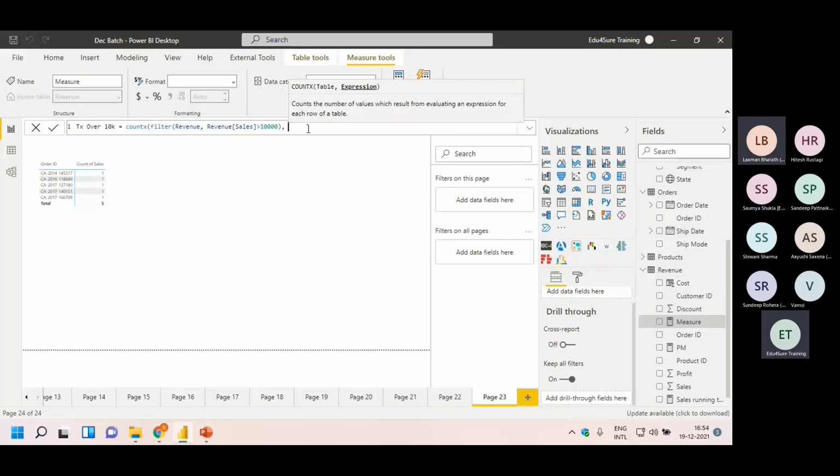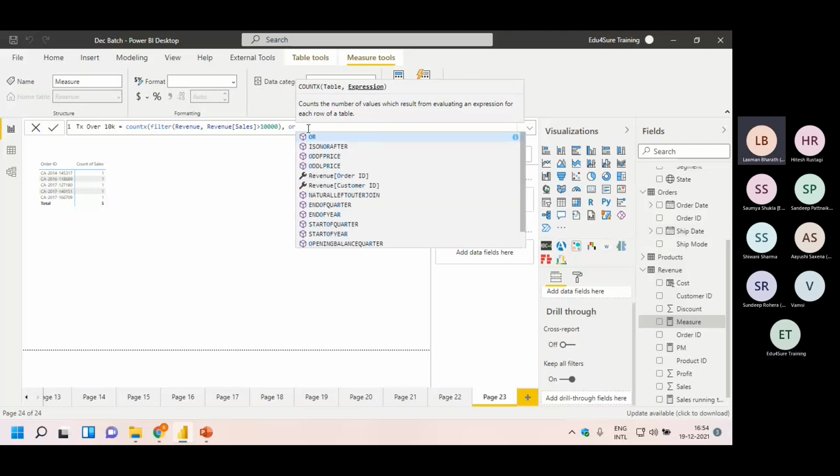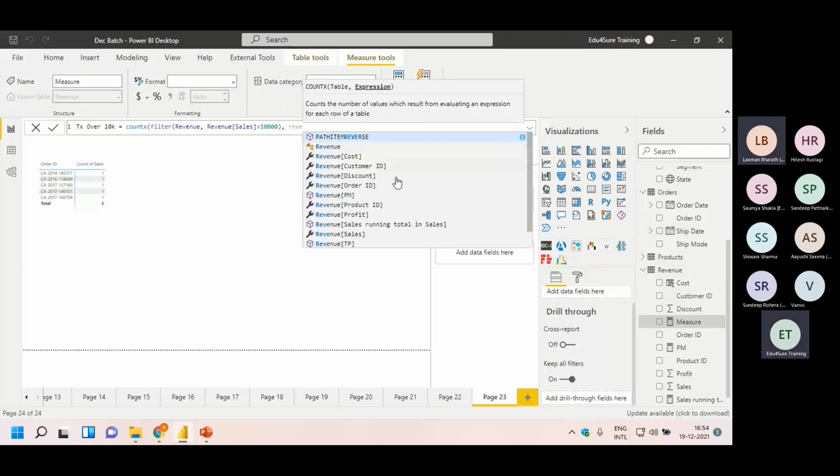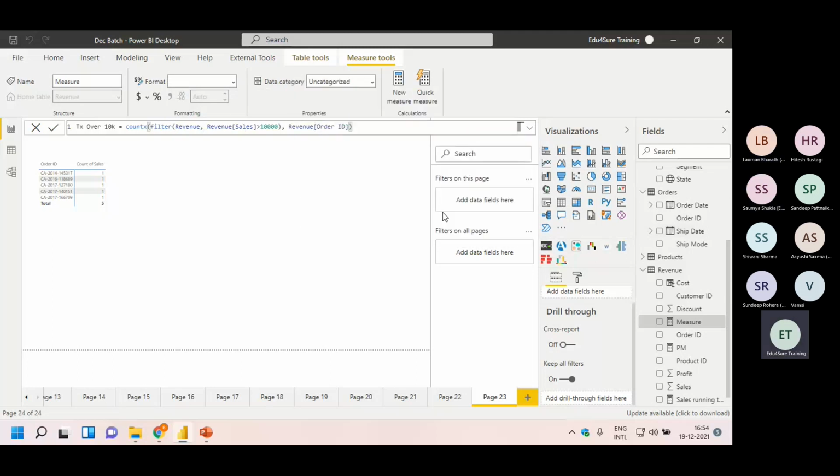Now, what is the second argument? What is the criteria to count? I am saying orders table. Now tell me what to write here. Order ID. Revenue table, order ID, right? This is my second argument.